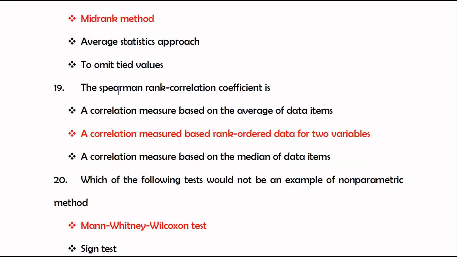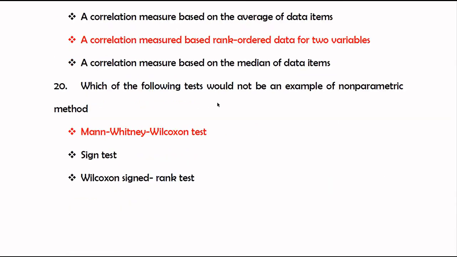The Spearman rank correlation coefficient is a correlation measure based on rank order data for two variables. Number 20.